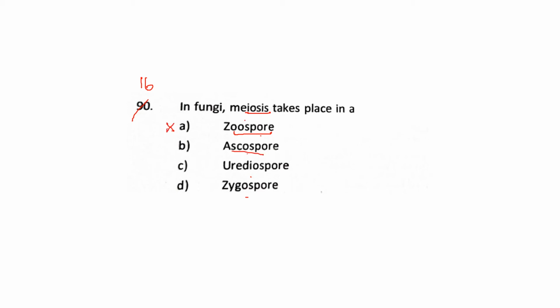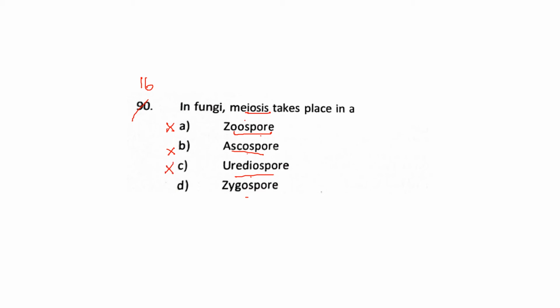Ascospores are formed after meiosis of the nucleus, so this is not where meiosis takes place. Urediniospores again won't be the answer, because urediniospores are part of Basidiomycetes. These spores are responsible for just propagating, and they don't undergo meiosis.